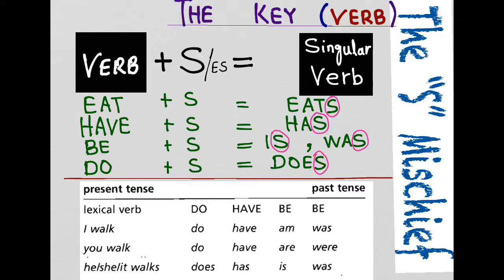Now there are 2 sorts of verbs here: lexical verbs and functional verbs, or auxiliaries, helping verbs. Lexical verbs means the verbs that have complete meanings inside them and that are not helping verbs. They are complete in themselves. I walk, not walks. This is the present tense, and this is the past tense on the right side of the screen.